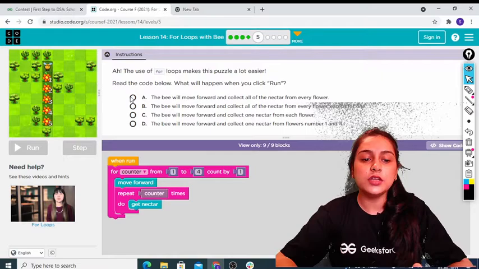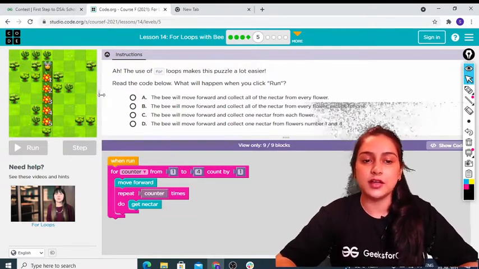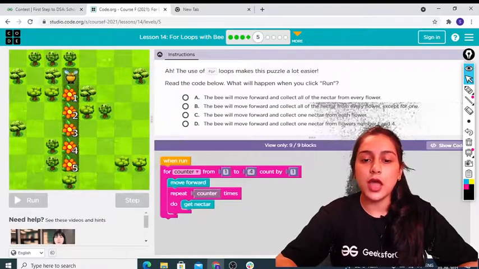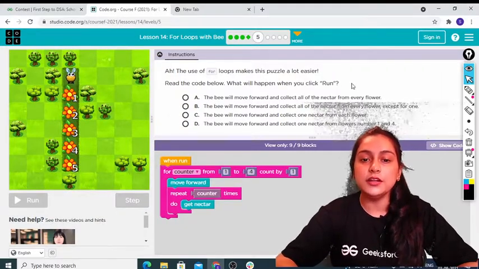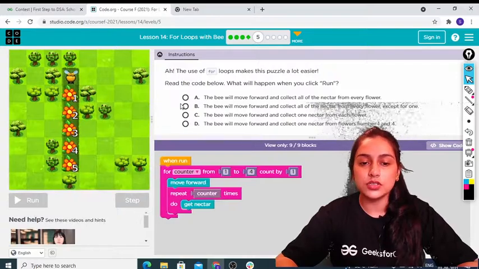Okay, so now coming to this part, now we have a multiple choice question. So you have to see the code and then you have to basically tell which is the right answer. Read the code below. What will happen when you click run? So when we click run, what will happen? Okay, just give me a second.